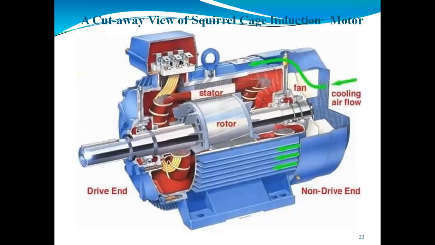If you see the cut view of the squirrel cage induction motor, it will look like this. Here, we are putting some gap in between the stator and the rotor for the cooling purpose. So, air will come here. Here we can use the fan for the cooling purpose and to decrease the heat, because as the motor rotates, there will be power dissipation in the form of heat. So we can use a fan there also.